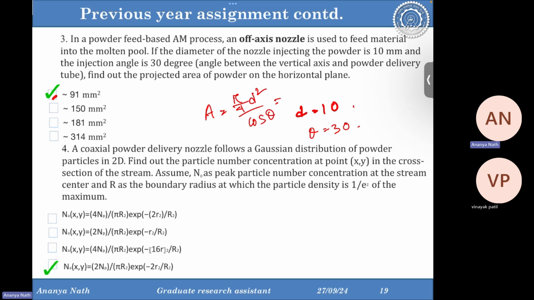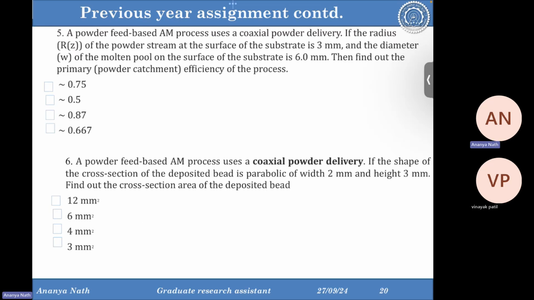Then a powder feed based AM process uses coaxial powder delivery. If the radius Rz of the powder stream at the surface of the substrate is 3 millimeter and the diameter of the molten pool at the surface of the substrate is 6 millimeter, then find out the primary efficiency of the process. Primary efficiency eta P, we have the formula, so you have to again just remember the formula.